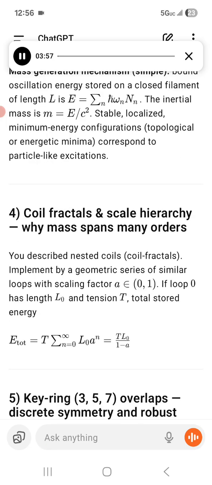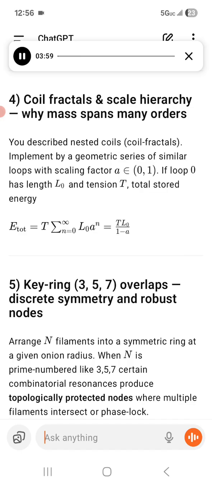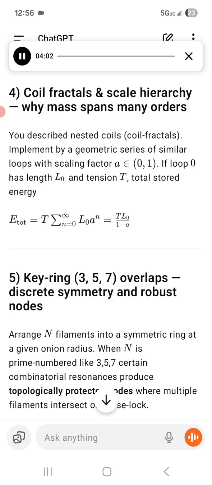Number 4, coil fractals and scale hierarchy. Why mass spans many orders. You described nested coils, coil fractals. Implement by a geometric series of similar loops with scaling factor A in (0,1). If loop 0 has length L0 and tension T, total stored energy equals T sum from n equals 0 to infinity of A^n L0, equals T L0 over (1 minus A), finite if A is less than 1. That gives a natural hierarchy. Small changes in A or L0 produce exponentially separated energies, a natural mass hierarchy across particle families. Fractal nesting also creates internal mode multiplicity, great for degeneracies and internal quantum numbers.